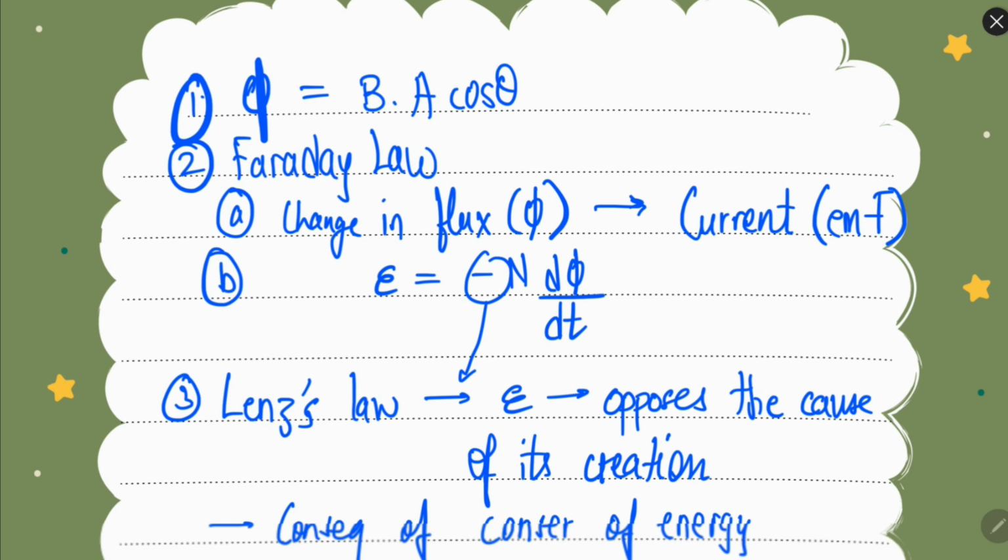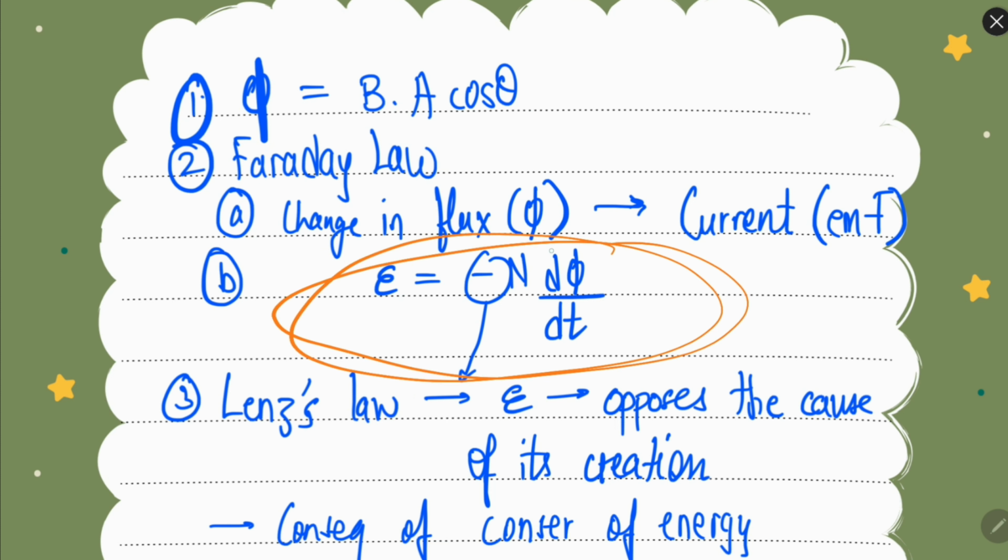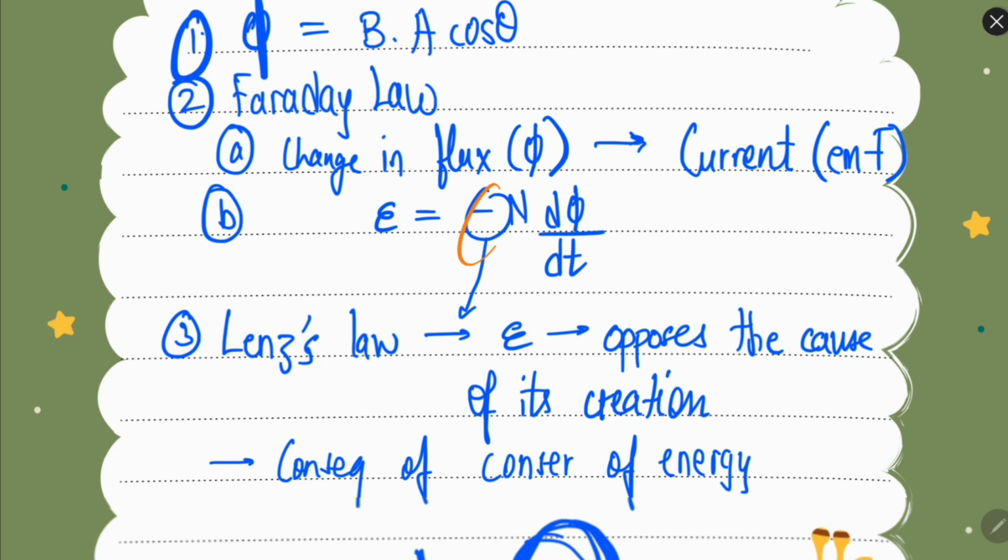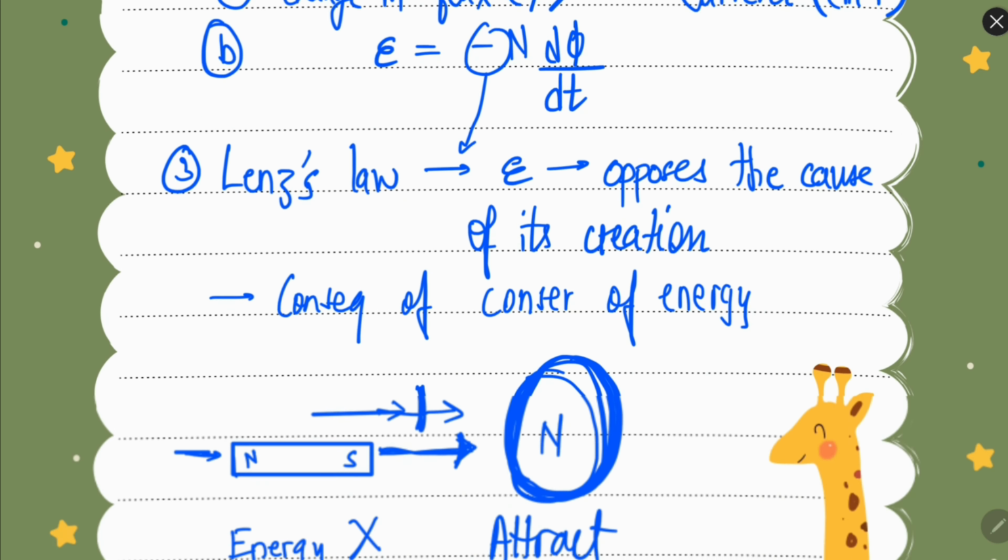So till now what we have studied, flux is given by BA cos theta, where B is the magnetic field intensity, A is the area, and theta is the angle between the magnetic field intensity and the area. Faraday's law tells us that change in flux produces EMF, and EMF is given by minus n d phi by dt, where the minus sign is explained by Lenz's law, which tells us that EMF always opposes the cause of its creation.